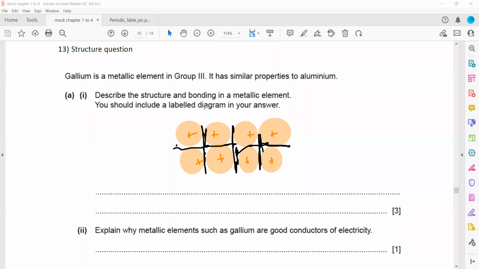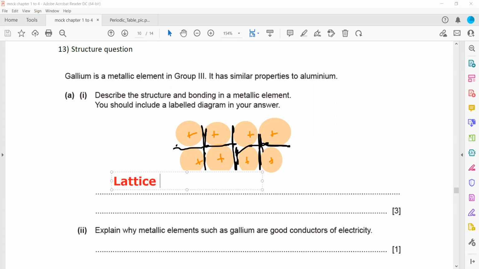So 3 marks, how will you score 3 marks? What is the distribution of the marks? First, you mention a lattice of positive ions, that will give you 1 mark. Second is the delocalized electrons, that is the 2nd mark. What about the 3rd mark? Held together by a strong force of attraction between the positive and negative charges, or the positive ions and the electrons.